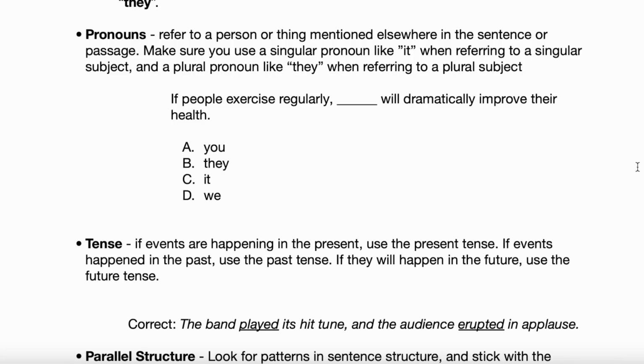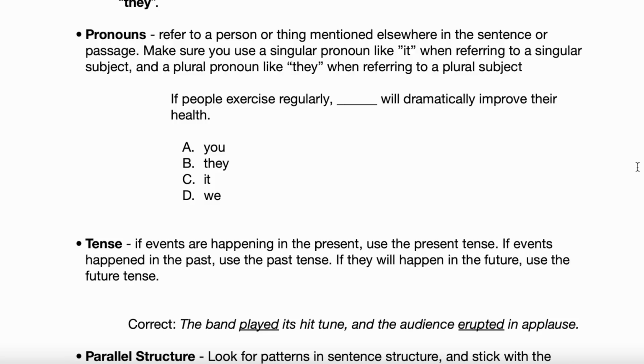Pronouns refer to a person or thing mentioned elsewhere in the sentence or passage. Make sure you use a singular pronoun like it when referring to a singular subject, and a plural pronoun like they when referring to a plural subject. Okay. Does that make some sense? We were talking about why it is singular and why they is plural, right? So yes. If the subject is singular, you can refer to it as it. If it's plural, refer to them as they.